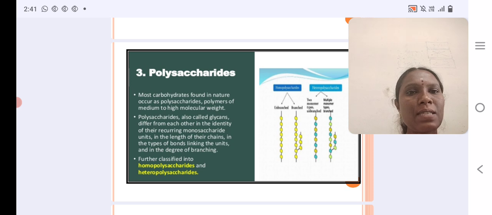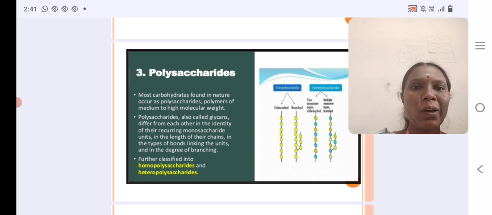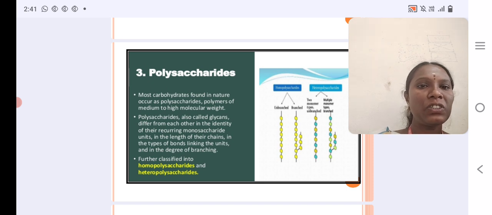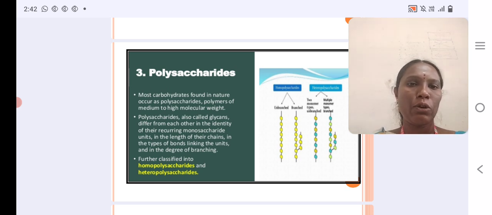Then the third type is polysaccharide. Most of the carbohydrates are found in polysaccharide forms. They have high molecular weight. Polysaccharides are also called glycans. They differ from each other in the identity of the recurring monosaccharide unit. The length of the chain differs based on the bonds and branching units. Further, they are classified into two types. First one is homopolysaccharide. Second one is heteropolysaccharide.